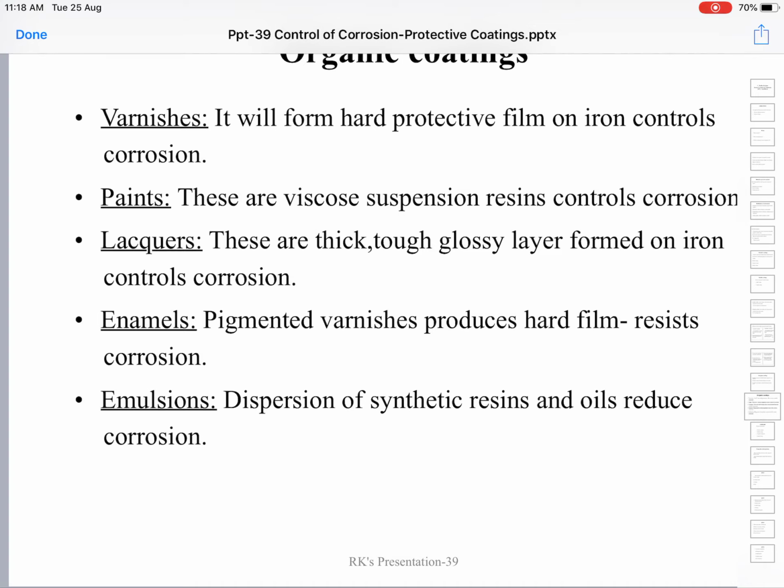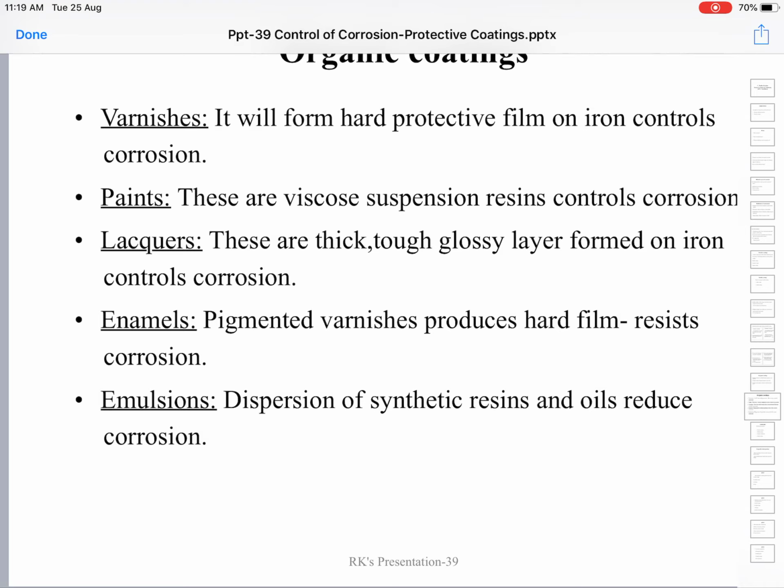Next, paints can also be used. These are viscous suspensions of resins, and when applied to the metallic surface and dried, left for some time, they form a hard and continuous non-porous film. All these form a hard, continuous and non-porous film on the surface of the metal.